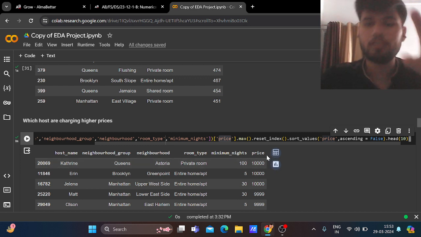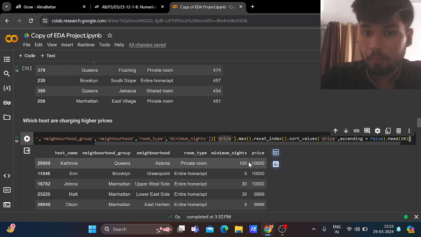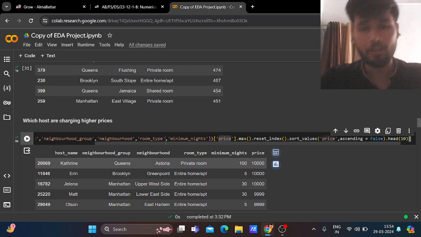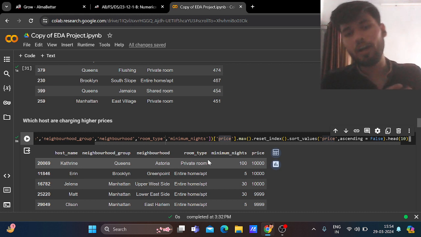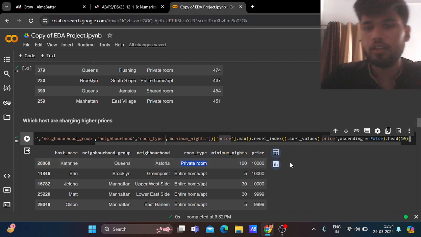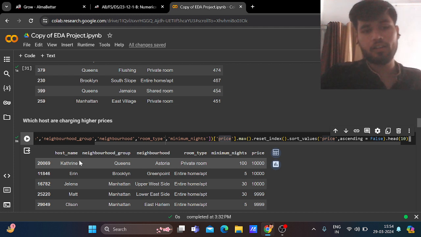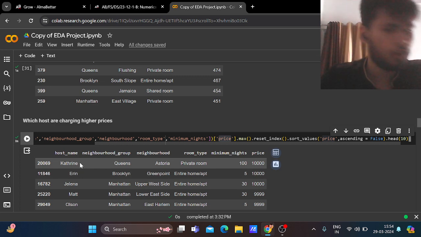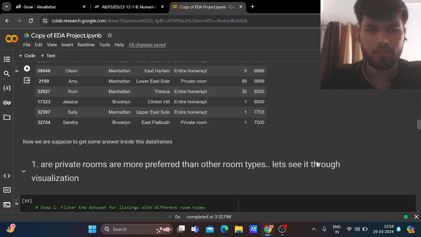And let me tell you guys, the price is in dollars, and the minimum nights is 100, so it is worthy, because Catherine lets you stay for 100 nights and she's charging $10,000, so it's reasonable for the private room as well. You're getting a private room in the Queens location, which is quite a posh location in New York. So it is quite reasonable.